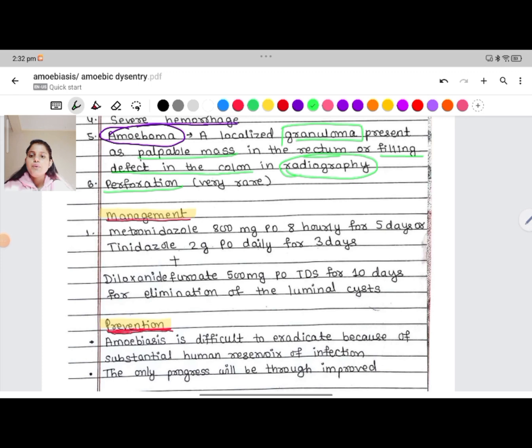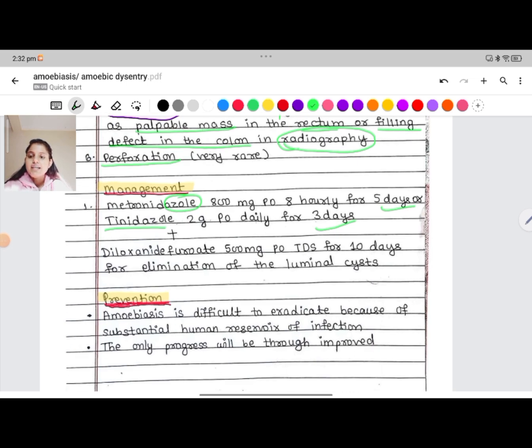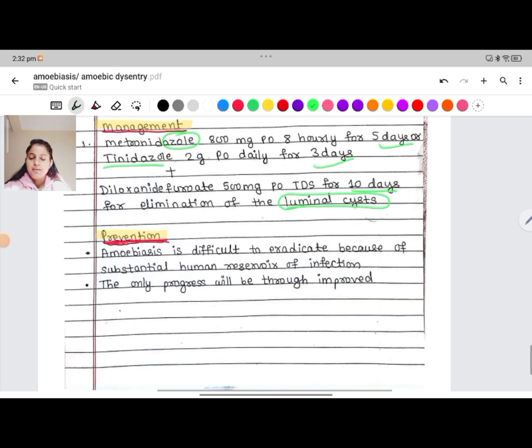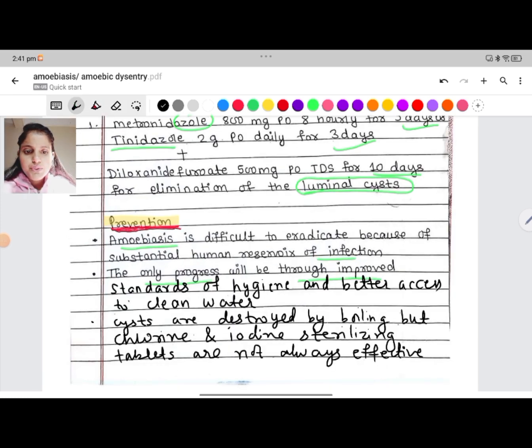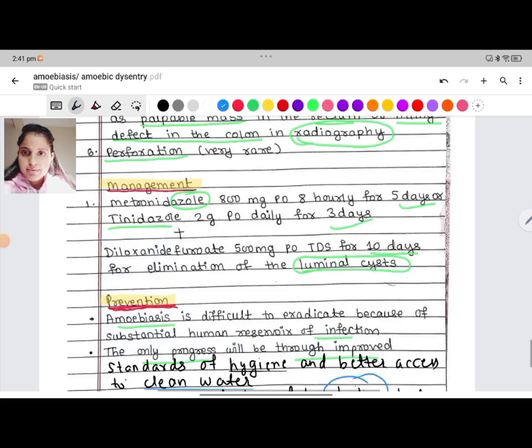For the management, we give an azole like metronidazole 800 mg per oral 8 hourly for 5 days, or tinidazole 2 gram per oral daily for 3 days, plus diloxanide furoate 500 mg per oral TDS for 10 days for elimination of the luminal cyst. For the prevention, as amoebiasis is difficult to eradicate because of the substantial human reservoir of infection, the only progress will be through improved standards of hygiene and better access to clean water. Cysts are destroyed by boiling, but chlorine and iodine sterilizing tablets are not always effective.